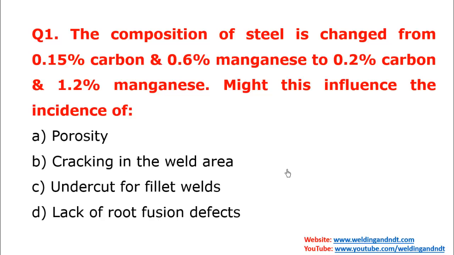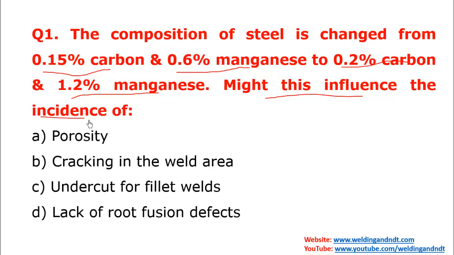Let's start with the questions. Question number 1 is: the composition of steel is changed from 0.15% carbon and 0.6% manganese to 0.2% carbon and 1.2% manganese. Might this influence the incidence of?